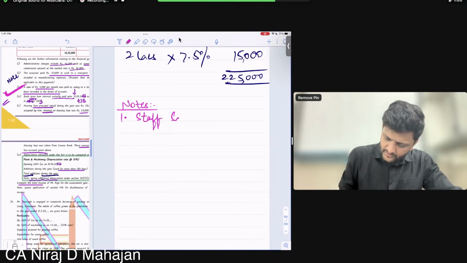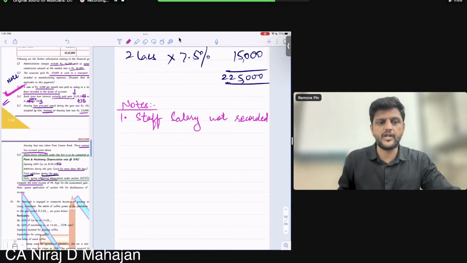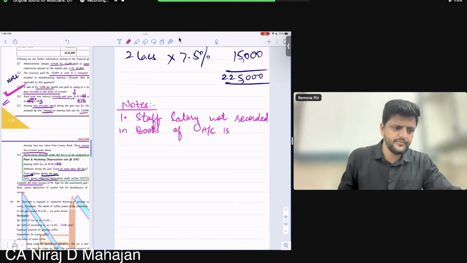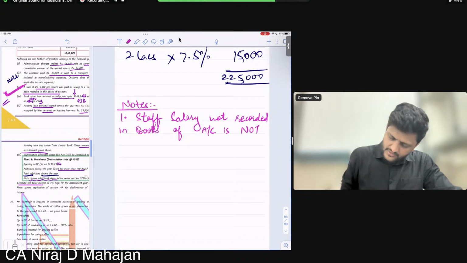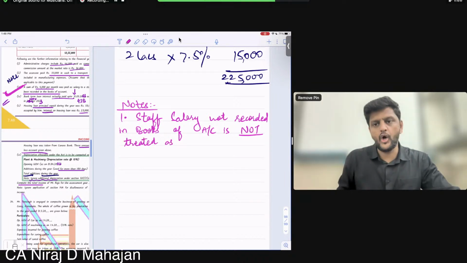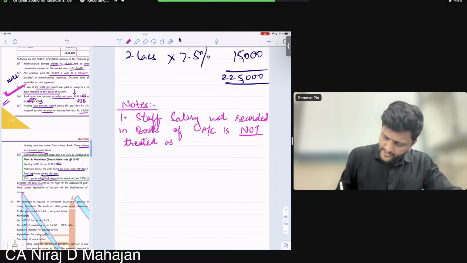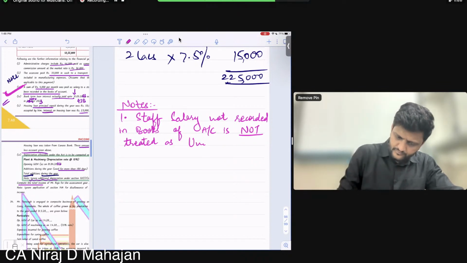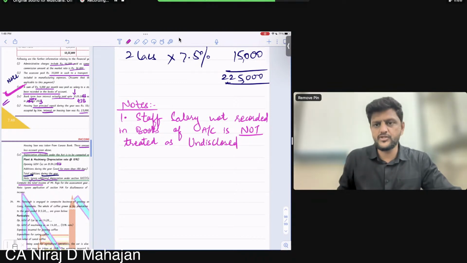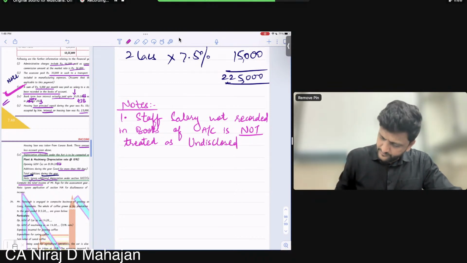Staff salary not recorded in the books of account is not treated as undisclosed expenditure.